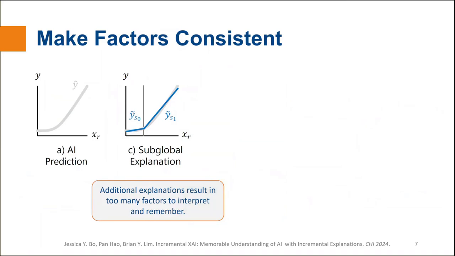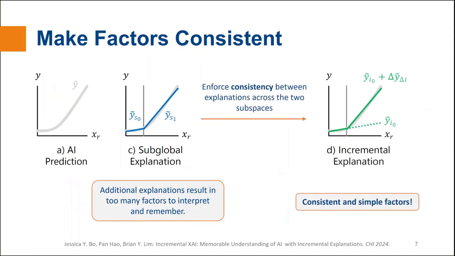We wish to minimize the number of additional factors while maintaining the faithfulness, so we define the factors in the second subspace to be built upon the factors of the first subspace and make them as consistent with each other as possible to reduce sparsity. This creates the incremental explanation.